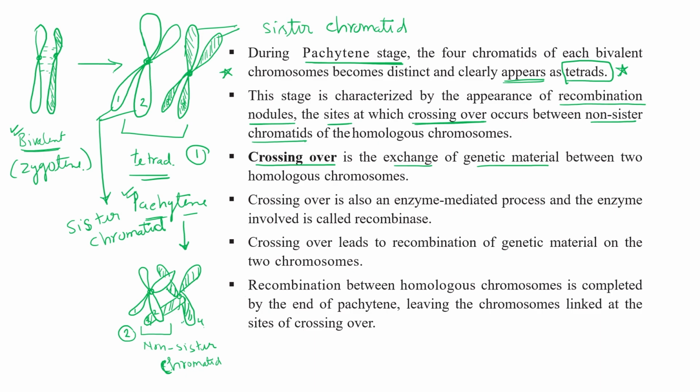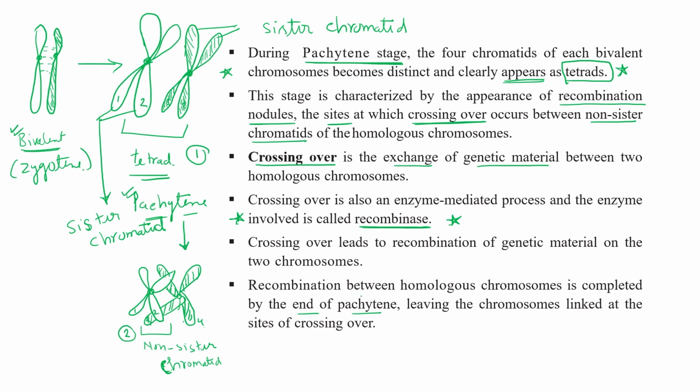This crossing over is an enzyme-mediated process, and the enzyme involved in this process is known as the recombinase enzyme. Clear? So crossing over leads to recombination of genetic material of two chromosomes. Recombination between homologous chromosomes is complete by the end of pachytene.